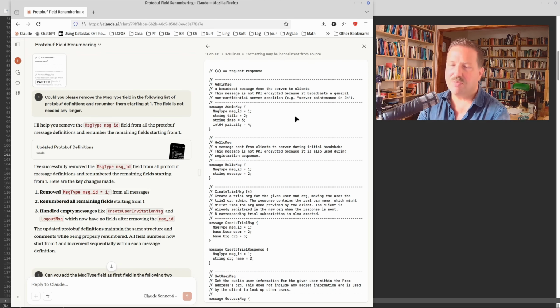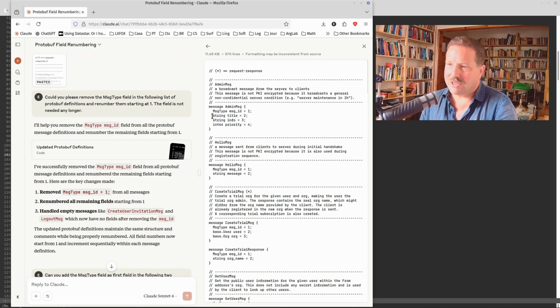Now, normally with protocol buffers, you should never reuse numbers. So if I would remove this field, I would start with the number 2 in all of these messages if the buffer is already in use. But in this case, the protocol buffer is not in use yet. I'm still designing the protocol. So I want to renumber the fields, basically for aesthetic reasons, right?